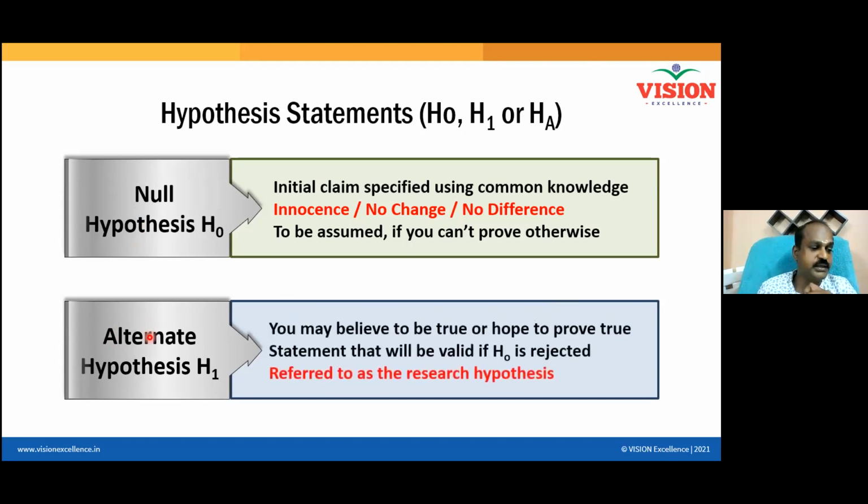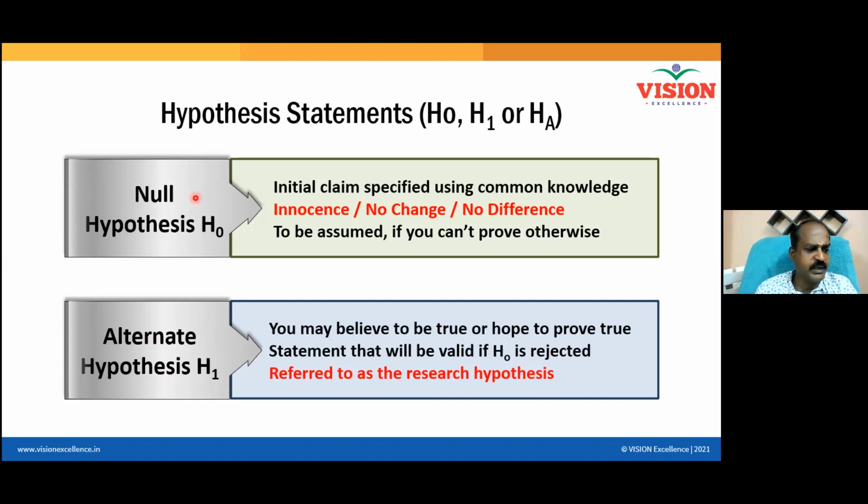This is sometimes called research hypothesis. Only you know about it. Everybody will believe that, hey, both machines are the same. But now by doing a study, you understood that machine 2 is no more producing the specified surface finish. So some changes are required for machine 2. Maybe some additional maintenance is required to make it produce the required spec. So this procedure of studying the statement is called hypothesis testing.